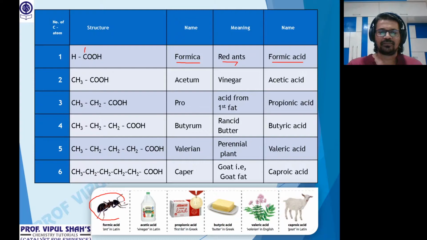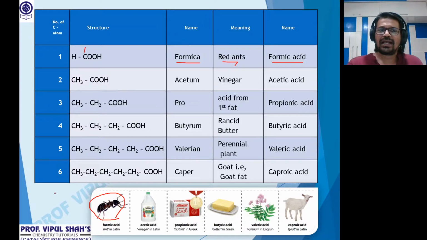That's what I've shown over here, the red ant. Whenever a red ant bites us, we feel the pinch, right? Why? It injects formic acid in our body. That's why we feel the pinch. So when these ants are taken, first of all they are killed, and then they are boiled with water. The acid which is extracted from the sting is what we call formic acid. So that is the source from where it is found.